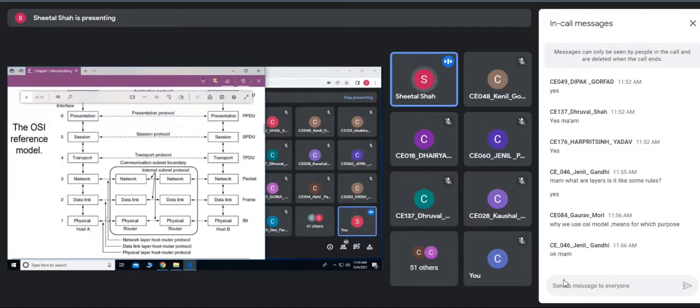Now suppose I want to send some message to my friend who is staying somewhere in Delhi. I don't have a direct physical connection from my system to my friend in Delhi, isn't it? So the message has to be passed through a number of routers, and eventually it would be passed to my friend.